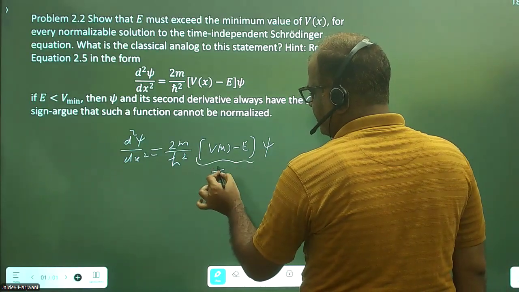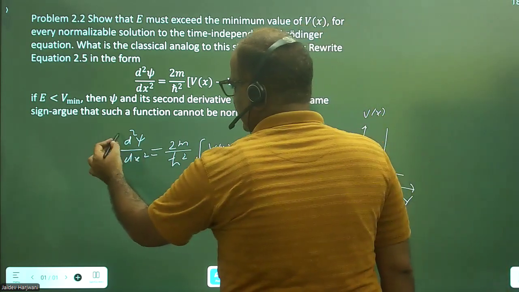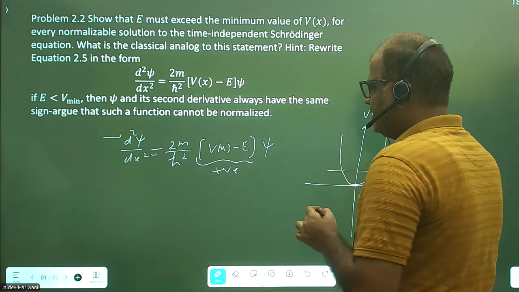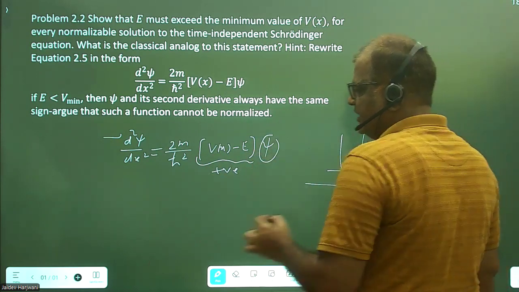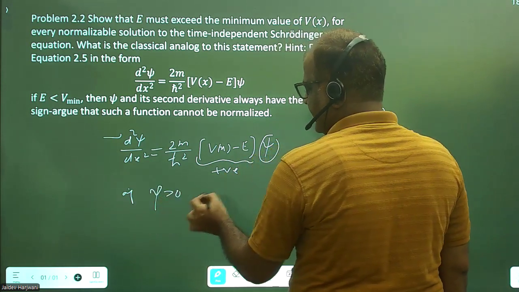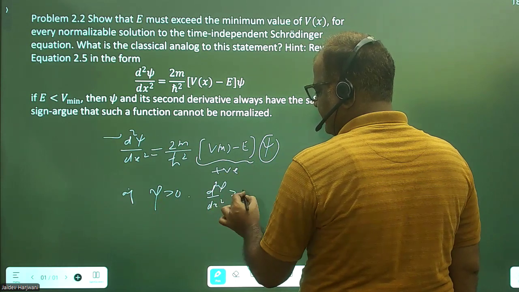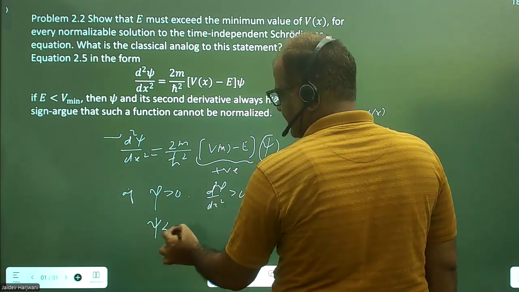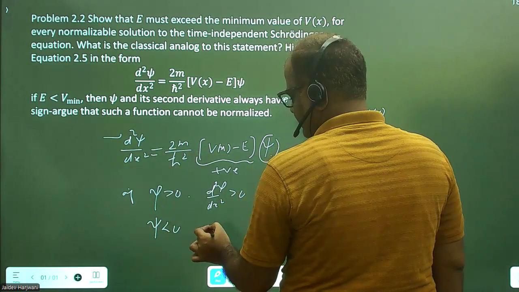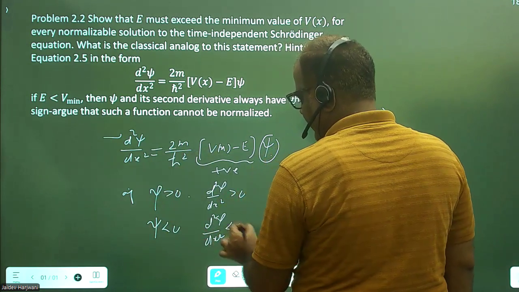This bracket will become positive. Now, the sign of d2 psi upon dx square depends only on the sign of psi. If psi is positive, then d2 psi upon dx square will be positive. If psi is negative, then d2 psi upon dx square will be negative.